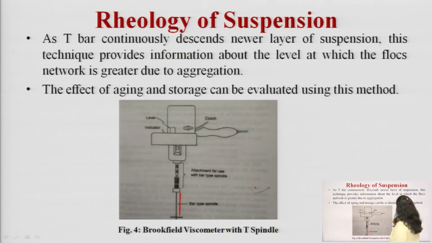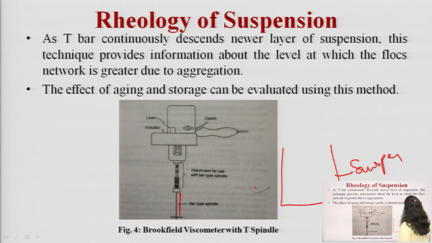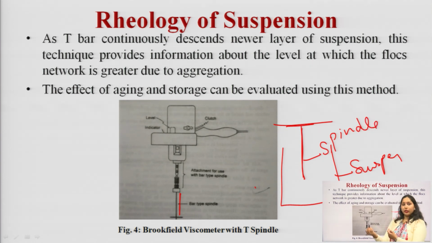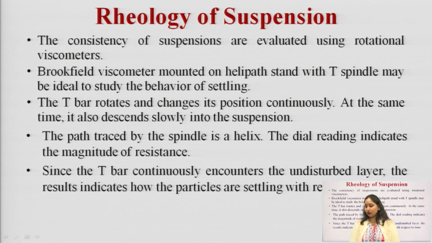So, what will happen in the suspension? See, this is your suspension, this is your T-shaped spindle. This spindle continuously rotates within the suspension, okay, and simultaneously it slowly descends into the suspension also. The path traced by the spindle is a helix. The dial reading indicates the magnitude of resistance.